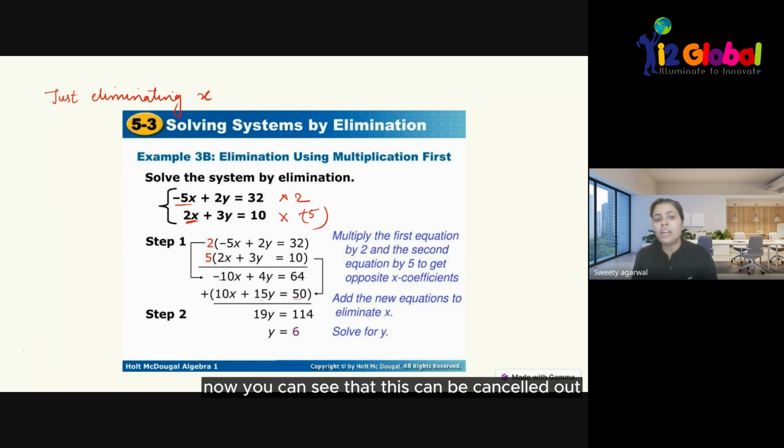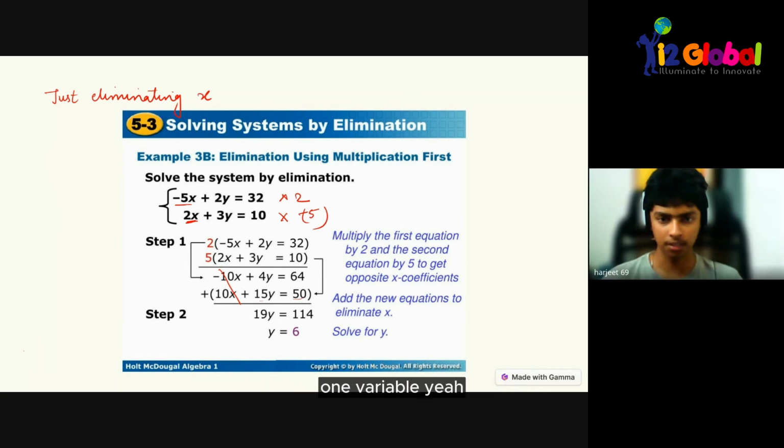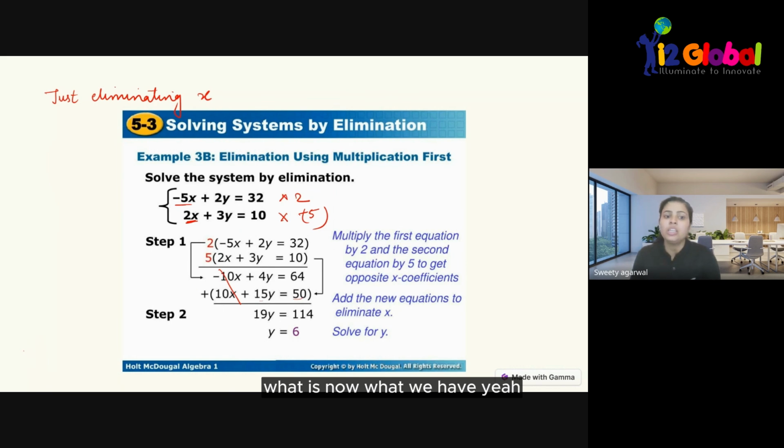Now you can see that minus 10x and plus 10x will be cancelled out. So what are we left with? Plus 15y and plus 4y equals 64 and 50. Now we will solve this and we will get the value of y. At the end of the day, we are left with only one equation with one variable. So the value of y we have got is 6.